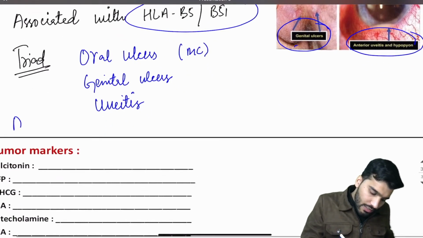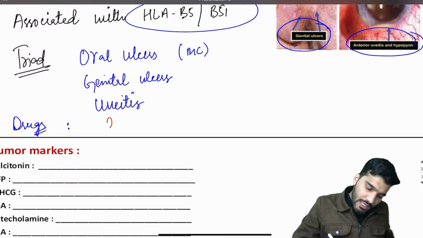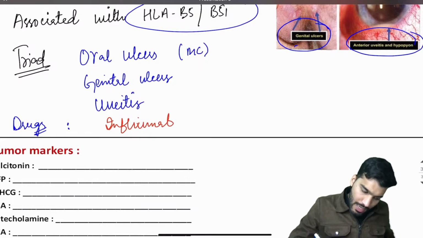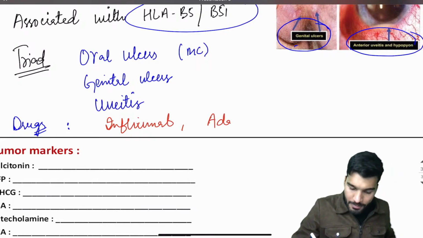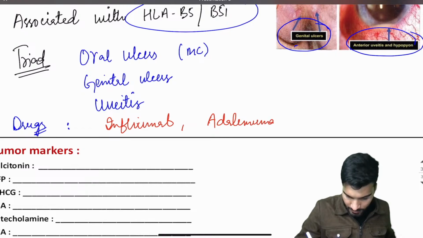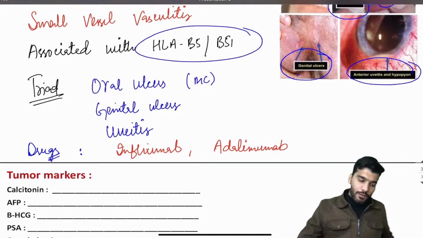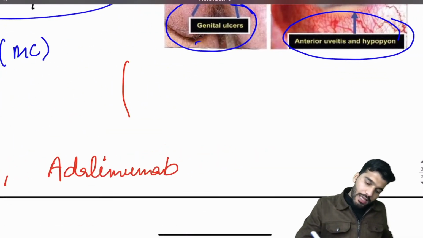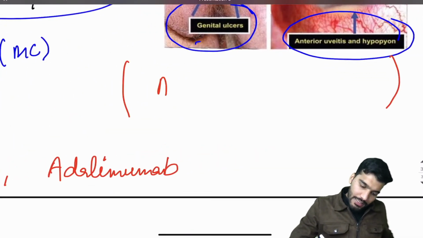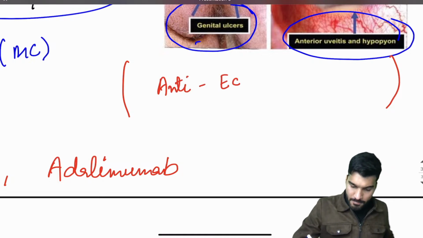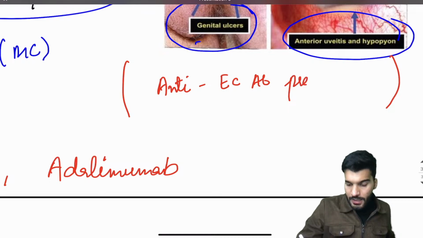Okay, so what are the drugs? What is the treatment for this condition? The drug you will give is infliximab, a monoclonal antibody, and you can give adalimumab for the treatment. If we talk about the antibodies present, anti-endothelial cell antibody is present.